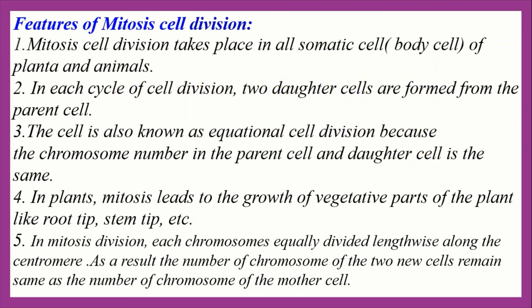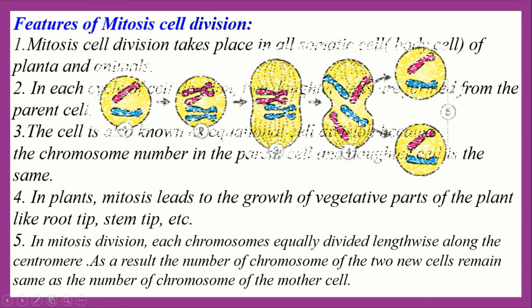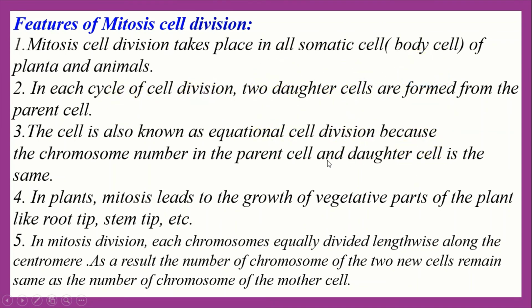Now number three, the cell division is also known as equational division because the chromosome number in the parent cell and daughter cell is the same. Okay everybody, now again see the figure here. The parent cell contains two chromosomes and the daughter cell also contains the same number of chromosomes. So here it is written that the parent cell and daughter cells are the same.